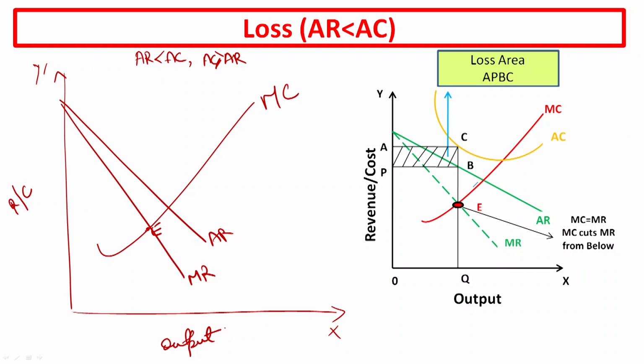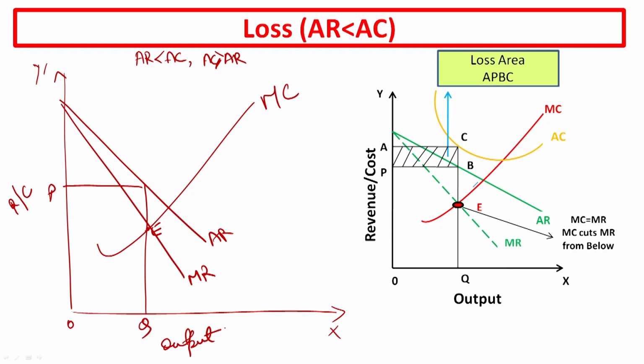You will extend it to here and like this. So this will give you equilibrium output. Then you move towards here, it will give you equilibrium price, that is OP. Now your average cost must be above the average revenue, that is, you can say that average cost is greater than your average revenue.